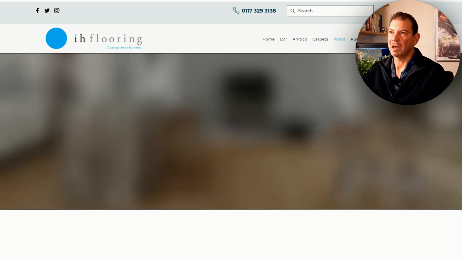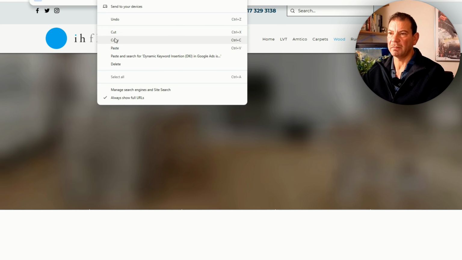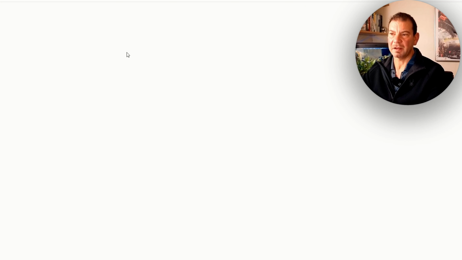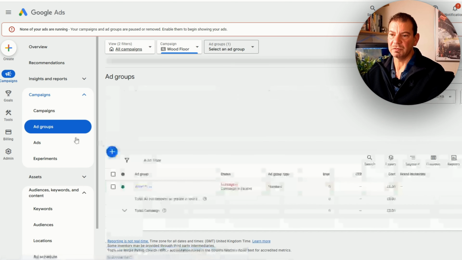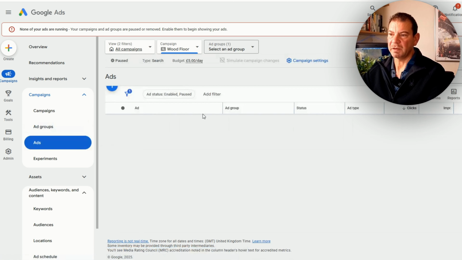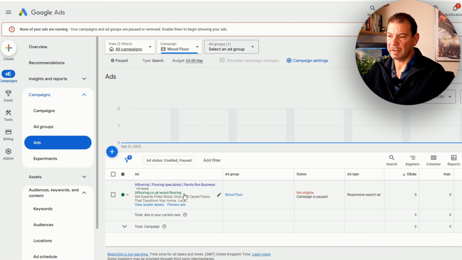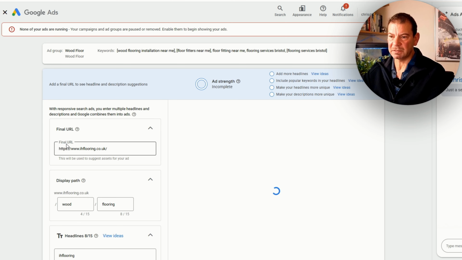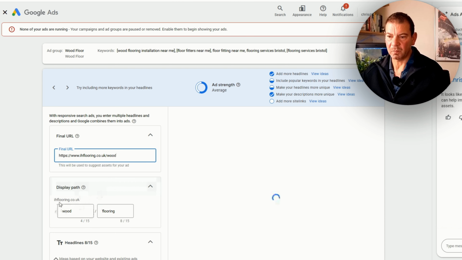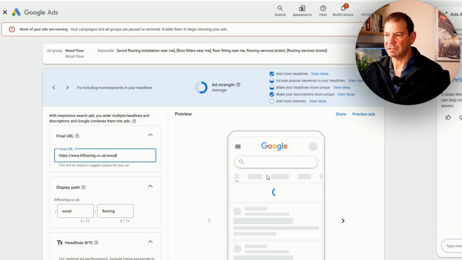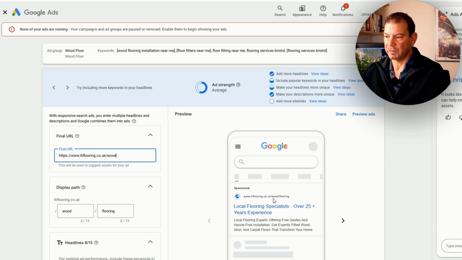So for this, what we want to do is make sure we've got the URL. We'll copy that, and then I've built out a campaign already, because spending time putting in headlines and descriptions, I just wanted to show you exactly what we would do for the actual ads themselves. So if we come into the ads, and then from here, we can actually see what I've created. So let's put in, so this is for wood flooring. The display path, what it shows is IH flooring, and then it will show wood flooring after that. Once this loads here on the right, you should see the display path that it shows, which is quite good. Here we go. So IH flooring and then wood flooring.